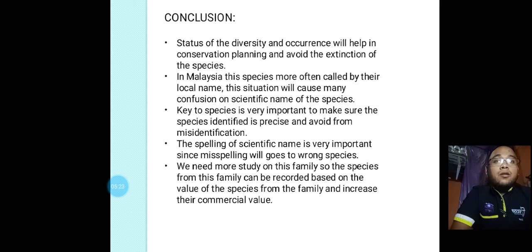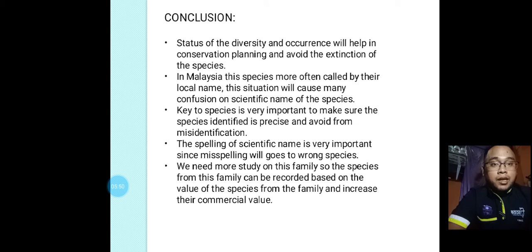Okay, for the conclusion, status of the diversity and occurrence will help in conservation learning and avoid the extinction of the species. In Malaysia, the species more often called by their local name. The situation will cause many confusion on scientific name of the species. Key to species is very important to make sure the species identified is precise and avoid from the misidentification.